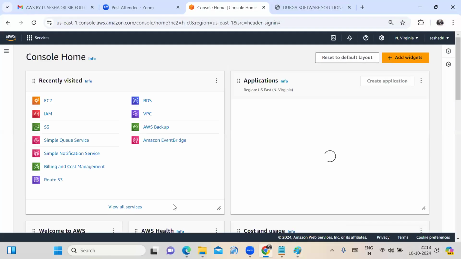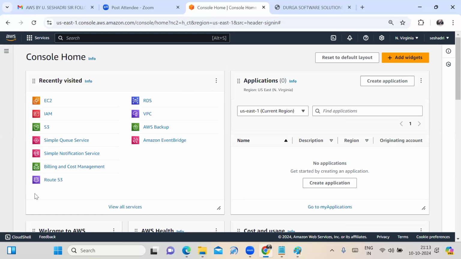Fine, friends. You can observe the cursor movement. Those are recently visited services in my AWS free tier account. What services am I using? EC2, IAM, S3, Simple Queue Service, Simple Notification Service, Billing and Cost Management, Route 53, RDS, VPC, AWS Backup, AWS EventBridge. Those are the recently visited services in my AWS account.